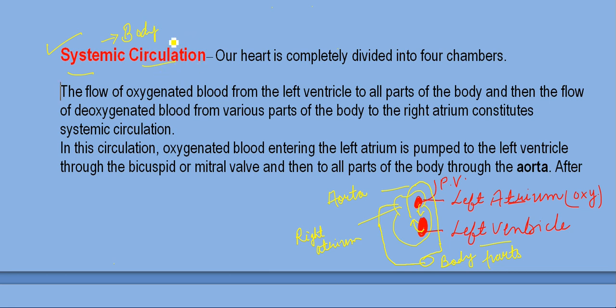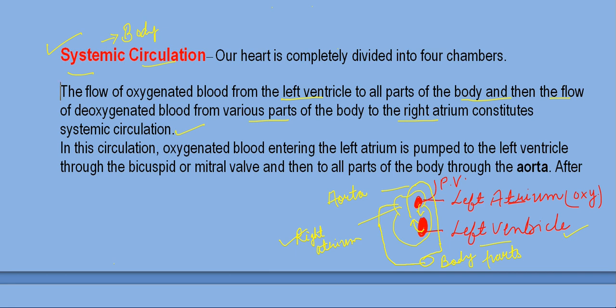So body to heart, heart to body. The flow of oxygenated blood from the left ventricle to all body parts, and then the flow of deoxygenated blood from the various parts of the body to the right atrium, constitutes the systemic circulation.